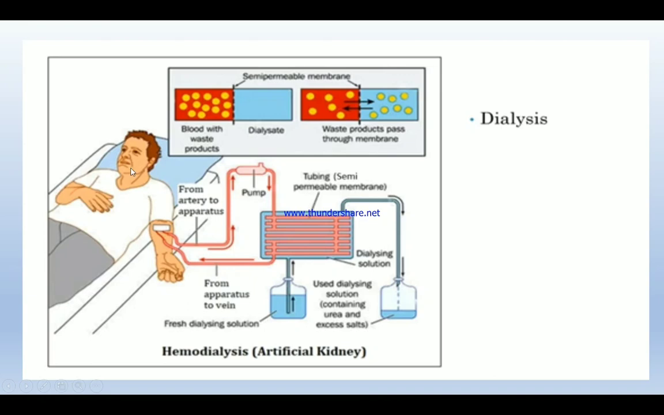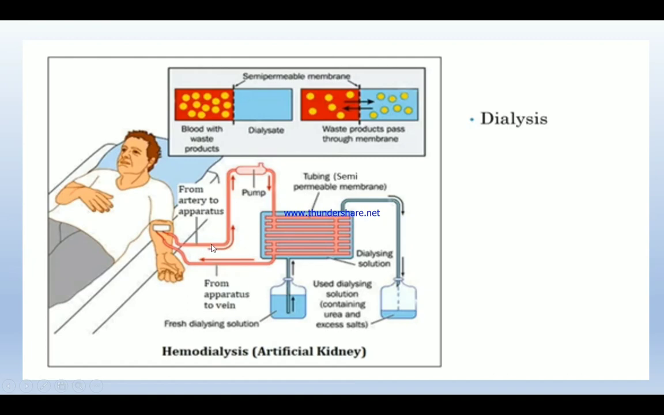The kidney is not working properly, so the process of filtration will take place outside the body with the help of a machine. The dialyzer machine will filter the blood. Whatever the kidney does will be done with the help of the dialyzer. This machine will filter the blood, and the filtered blood will be passed back to the body. So this is the way they do the dialysis method.